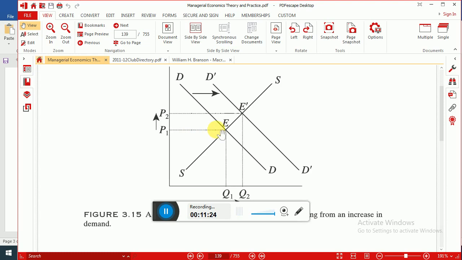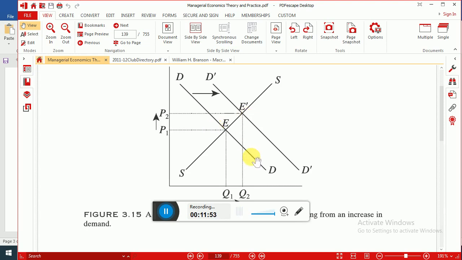So what happens now? Now demand increases. So there is a change in demand or supply, either decrease in demand or increase in demand, or increase in supply or decrease in supply. Both demand and supply increase, both demand and supply decrease, and there are different possibilities actually.